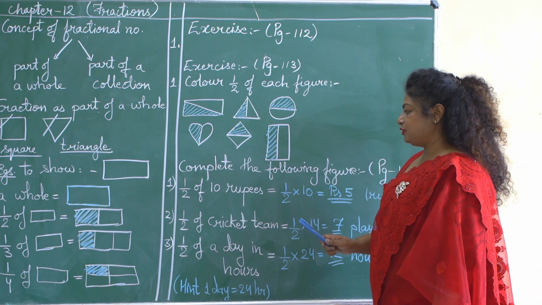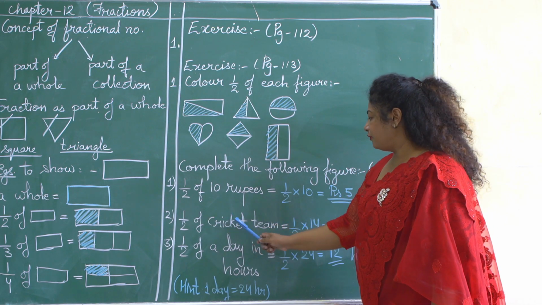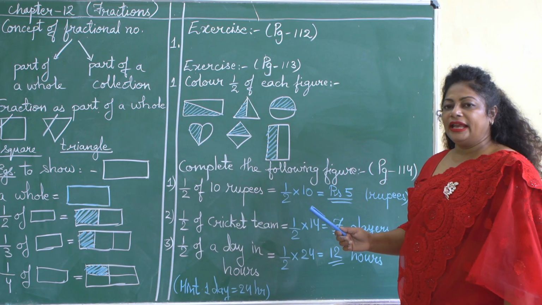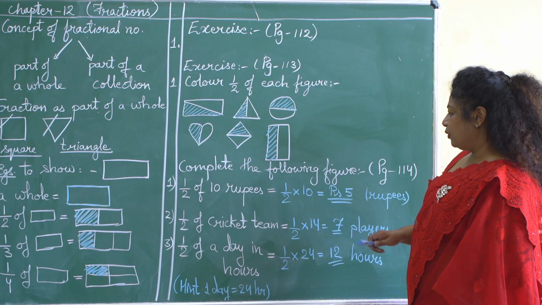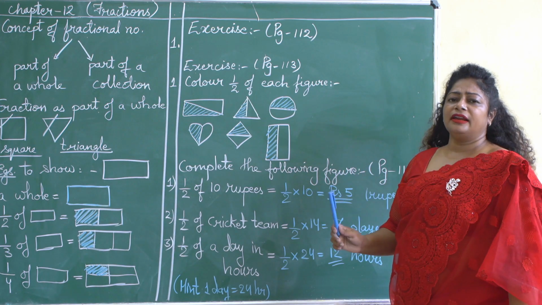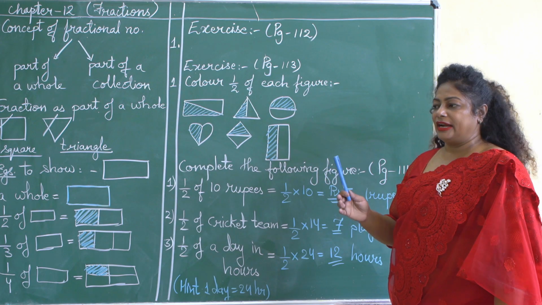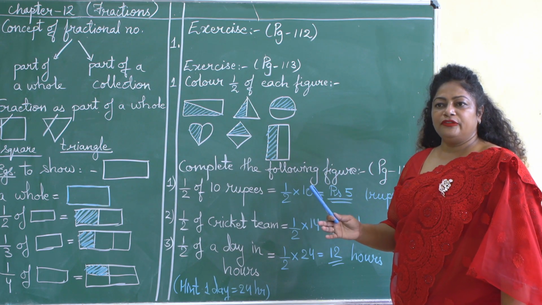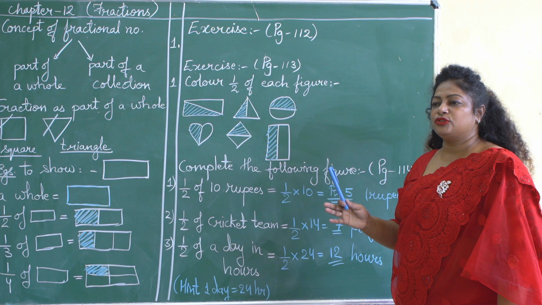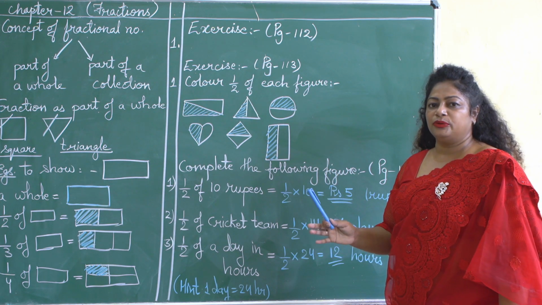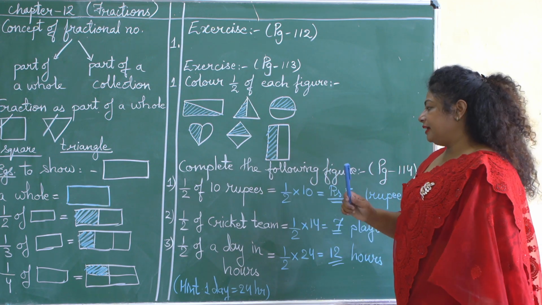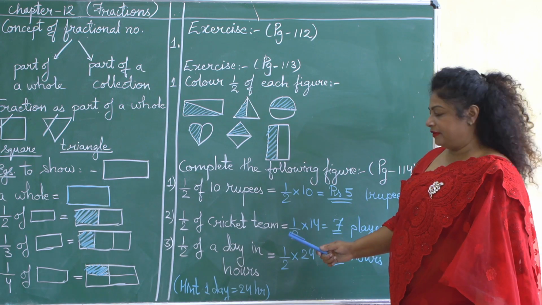Next question given to you is half of a cricket team including extras. You all know, children, there are 11 players in the cricket team and 3 are extras. That means 11 plus 3 will give you 14 players. That means a total of 14 players are there including extras in the cricket team. Let us see how to solve it.